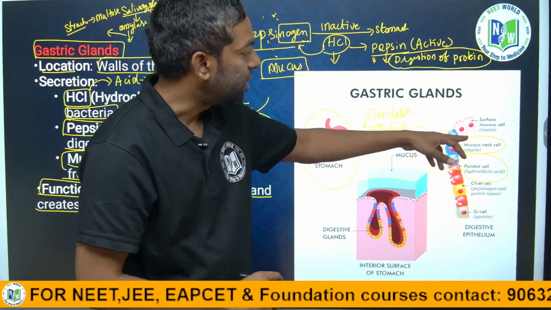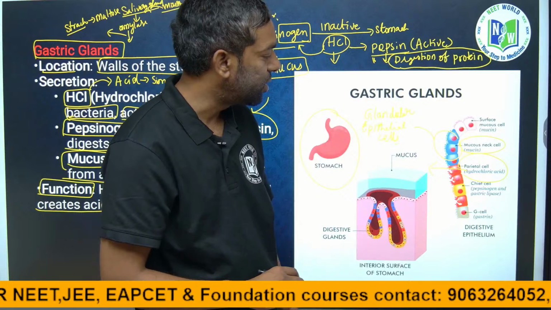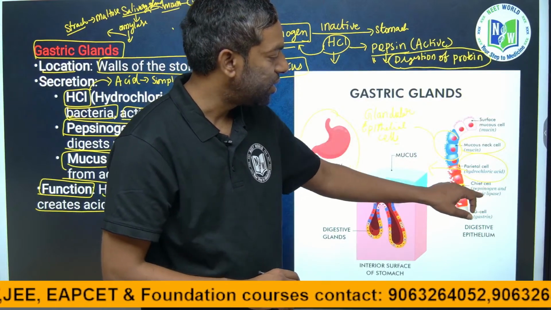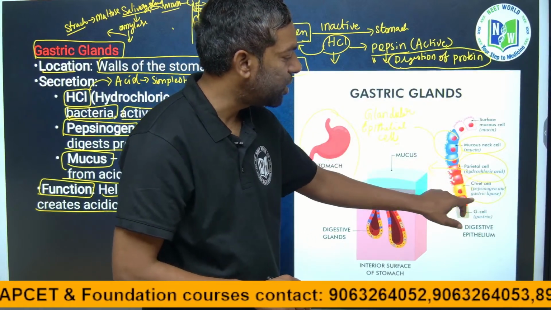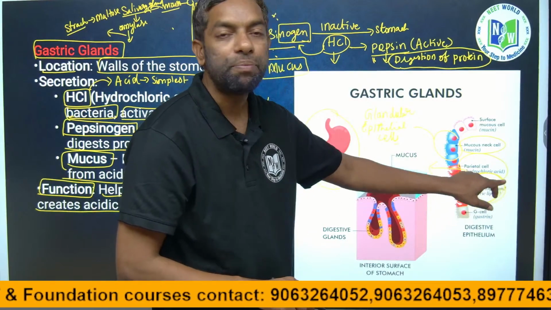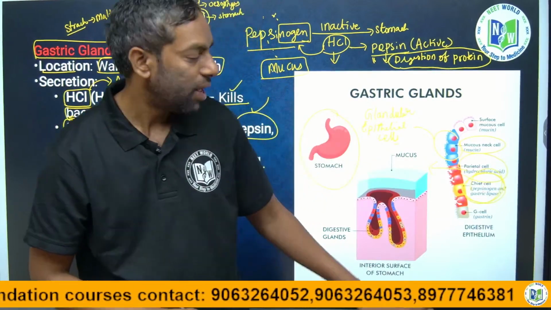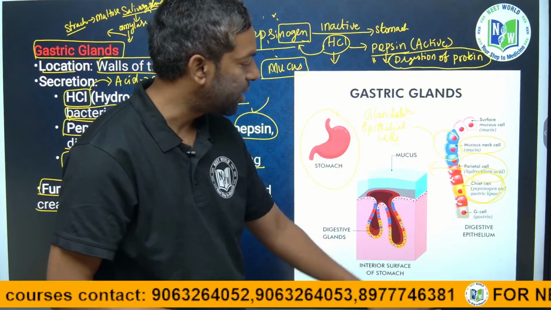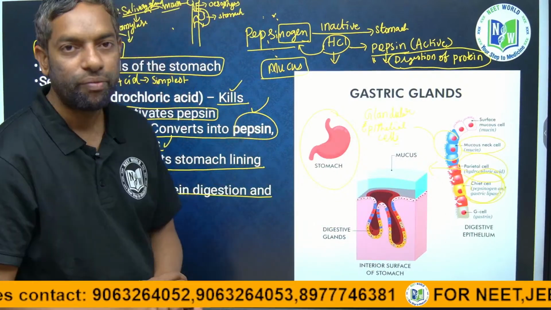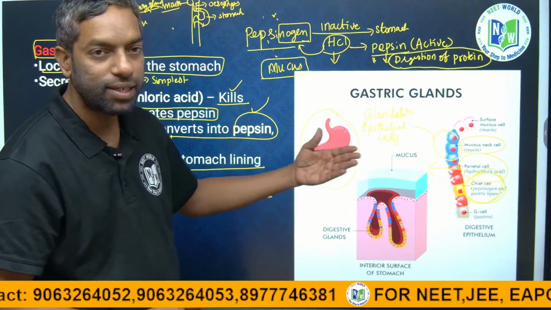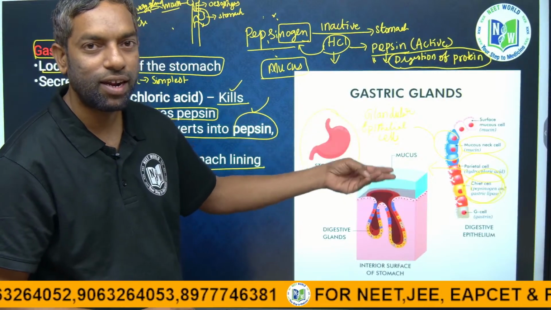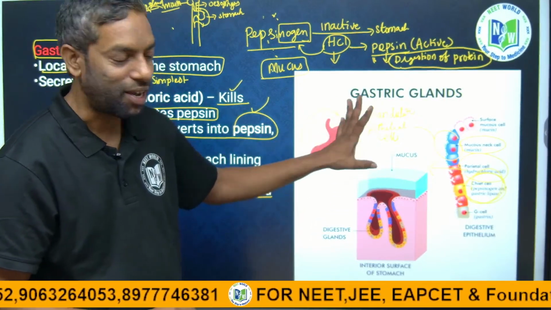Surface cells can release mucus. Chief cells are zymogen cells, they can release pepsinogen. These three types of cells release three types of secretions: acid (HCl), mucus, and pepsinogen.